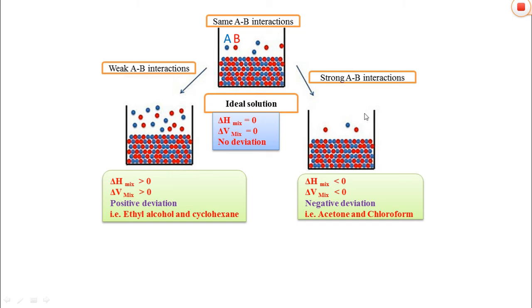Due to the strong interaction of A and B, they release some heat in the solution. That's why the delta H of mixing is less than 0. In this way, on the basis of this delta H, delta V is less than 0. That's why this type of deviation is called a negative deviation.